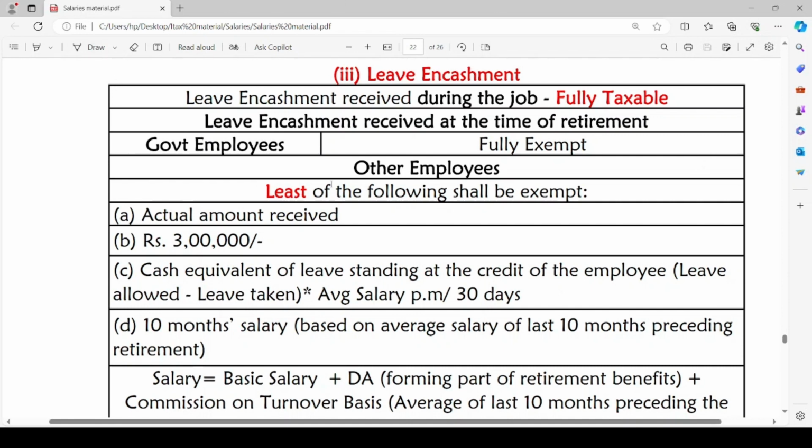The first one is actual amount received. The second is rupees 3 lakh or cash equivalent of leave standing at the credit of employee, that is remaining leaves. Leaves allowed minus leaves taken is the remaining leaves for the employee, into average salary per month divided by 30 days. The fourth point is 10 months salary based on average salary of last 10 months preceding retirement. The least of these 4 points will be the exempt amount in case of leave encashment.